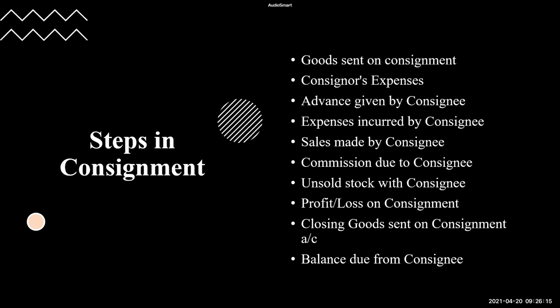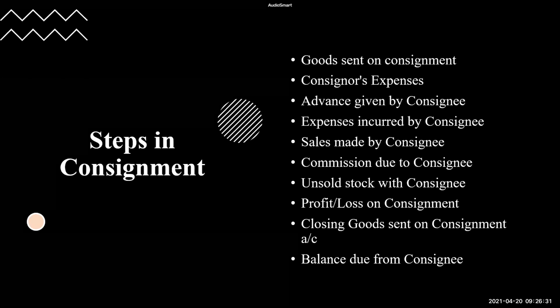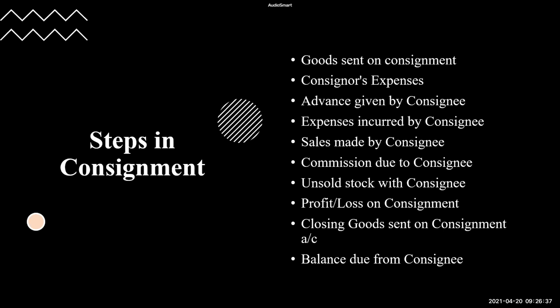Right? Now, consignor's part is over. He has incurred the expenses. He has sent the goods and he has incurred the expenses. Now, goods are traveling from the consignor to the consignee. So, before the goods reach, the consignee has to give some advance to the consignor because consignor is sending the goods. So, as a means of security, the consignee has to pay some advance to the consignor.